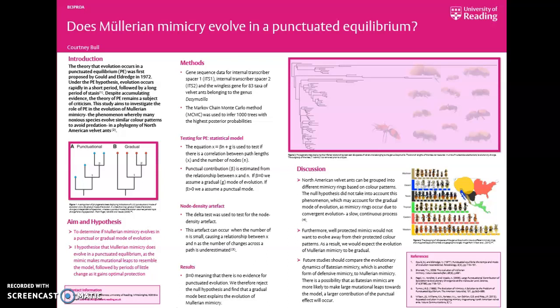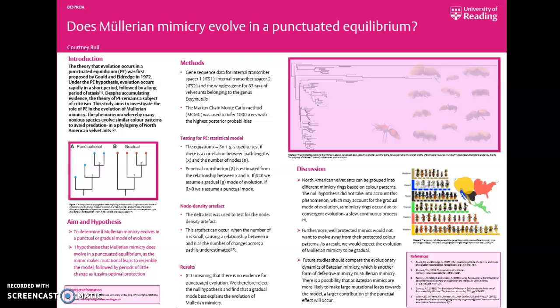In order to test this, I searched GenBank, which is a large gene database, and found gene sequences for ITS1, ITS2, and the wingless gene. Next, a sample of 1,000 trees with the highest posterior probabilities were inferred using a statistical method known as the Markov chain Monte Carlo method.